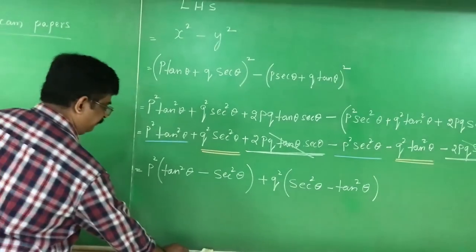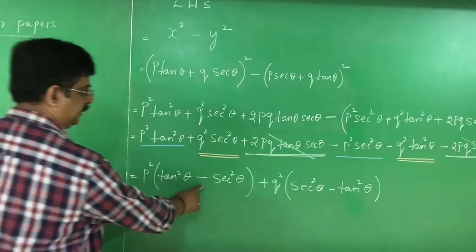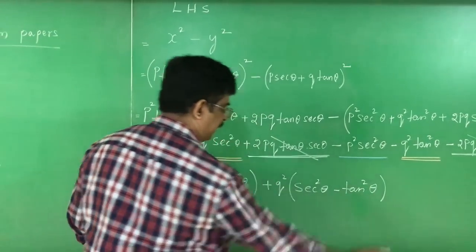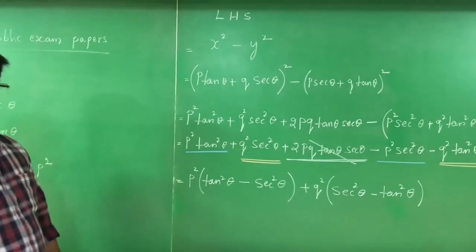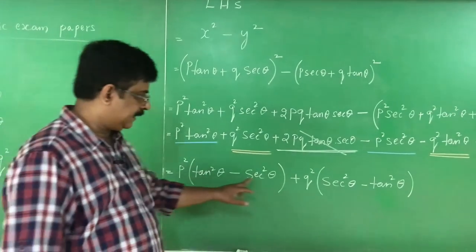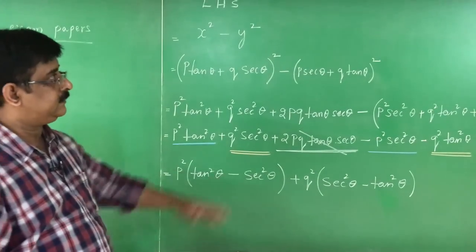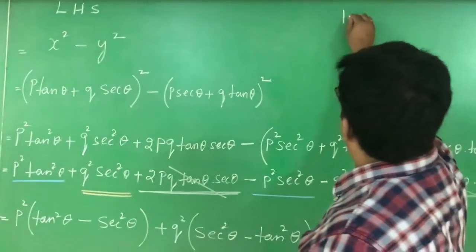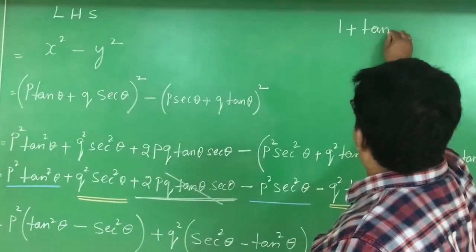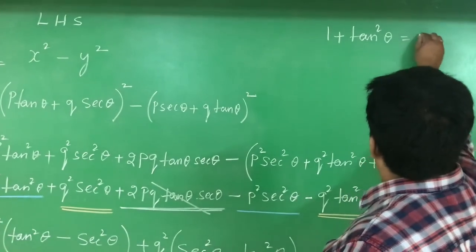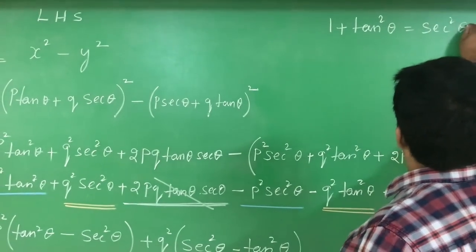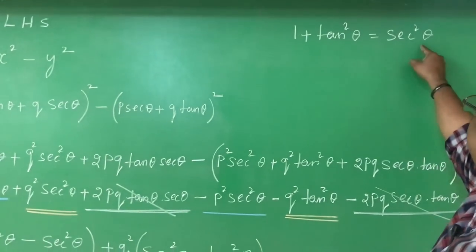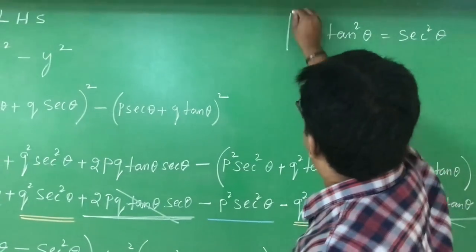P square of tan square theta minus secant square theta. Here, secant square theta minus tan square theta. Now see, there is an identity that applies here. The identity is 1 plus tan square theta is equal to secant square theta. It is an identity, right?